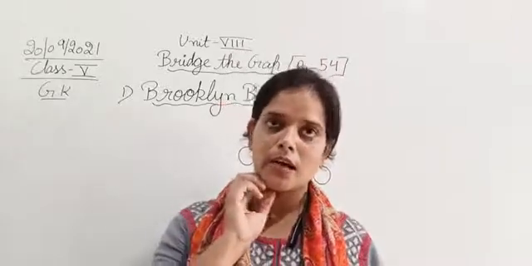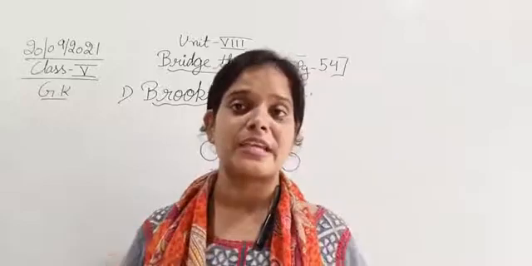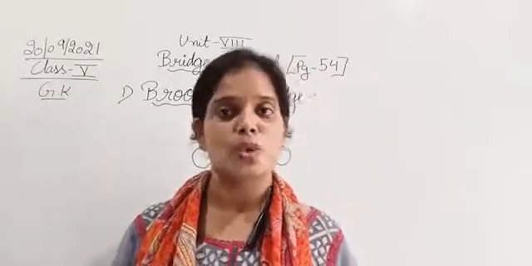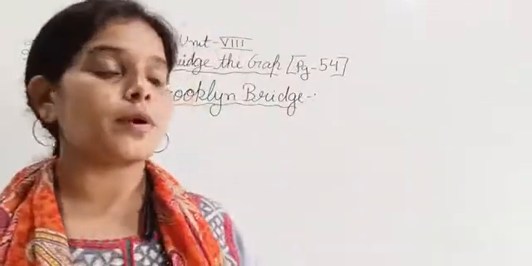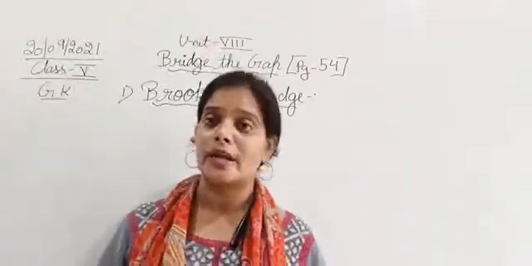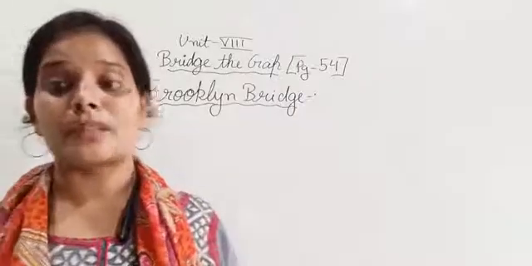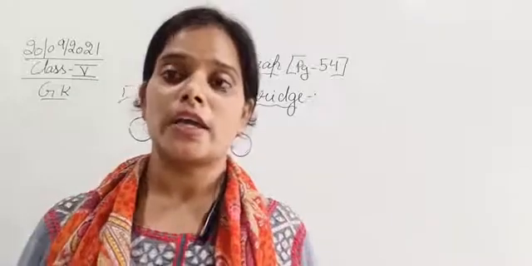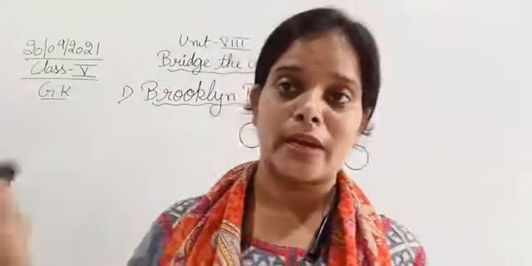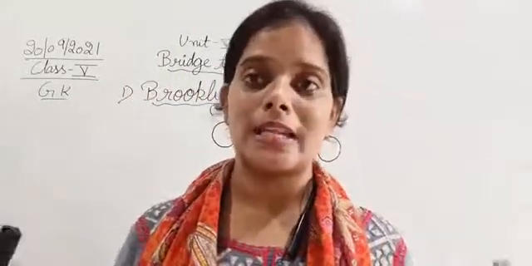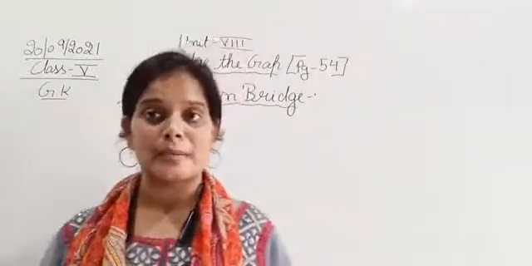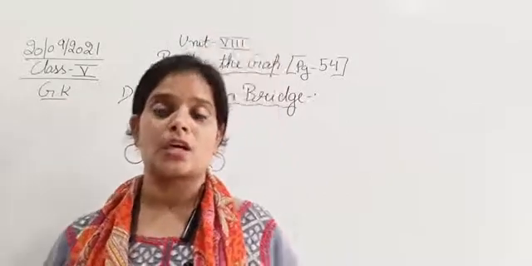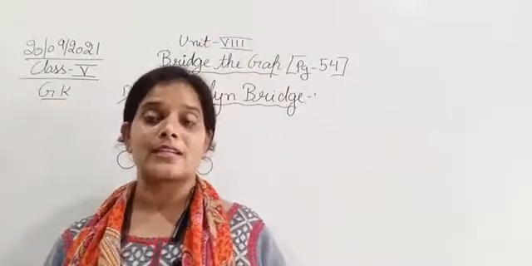Okay, and when a bridge is built, it must be connecting something with some other thing. Generally a bridge connects one thing with another. So the Brooklyn Bridge connects Brooklyn with Manhattan. Okay, this bridge, Brooklyn Bridge, connects Brooklyn with Manhattan City. That's why the name Brooklyn Bridge is given, and it was completed in the year 1883, and it was built on the East River, that is between Manhattan and Brooklyn.